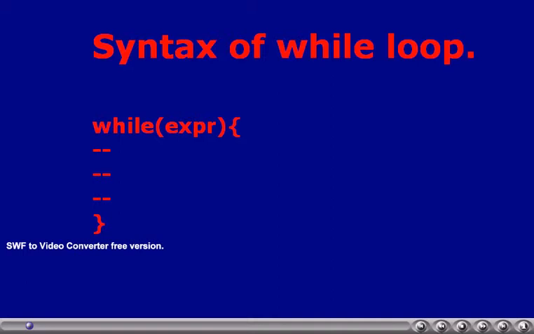So the basic characteristic of the while loop is that as long as the while expression is true, the block of statements will continue to get executed. Remember that we have not used any semicolon after the closing parenthesis of the while loop.